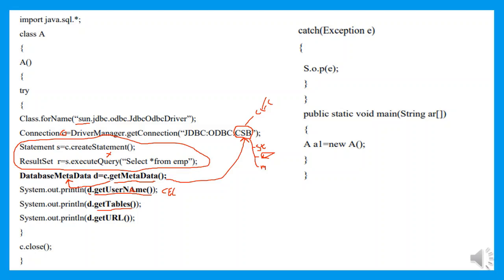The tables are student table, employee table, and marks table. This should be my result. And getURL. The getURL is a method which is going to return the URL path where exactly the database is available. This is the URL path of the database. Similarly, I can make use of different methods of the DatabaseMetaData interface. This is a simple program to retrieve the data from the database by making use of DatabaseMetaData.